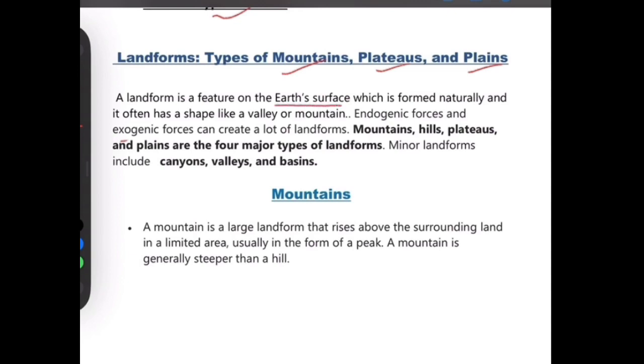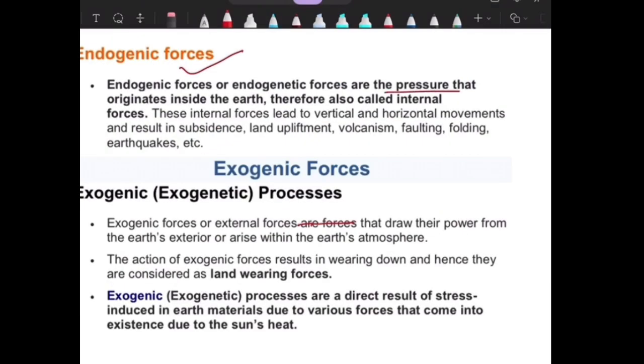A landform is a feature on the earth's surface which is formed naturally and often has a shape like a valley or mountain. Endogenic forces and exogenic forces can create a lot of landforms. Now let me make you understand what endogenic force and exogenic force mean. Endogenic forces are the pressures that originate inside the earth, therefore are called internal forces.